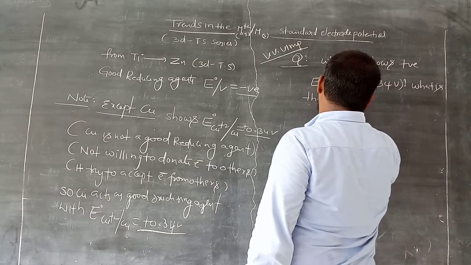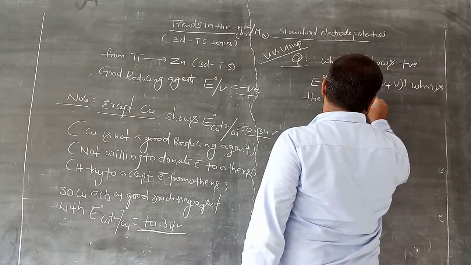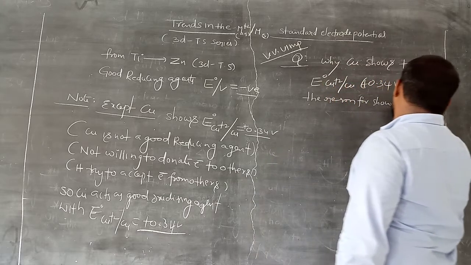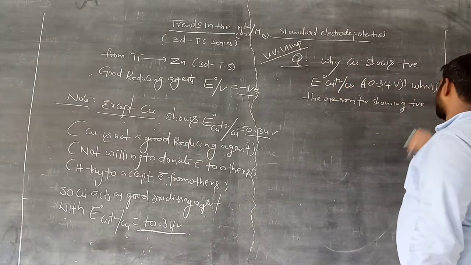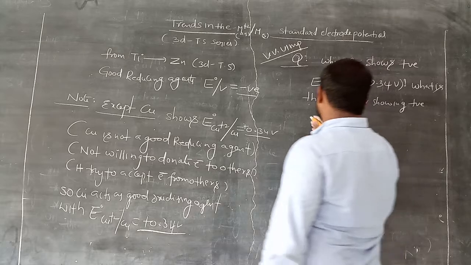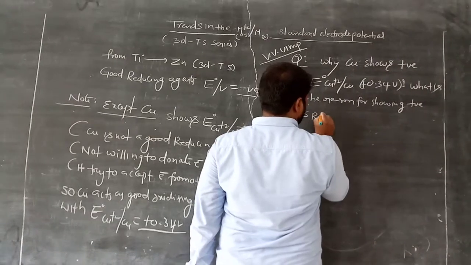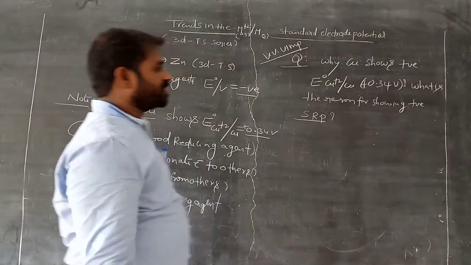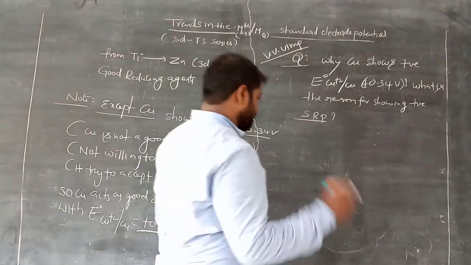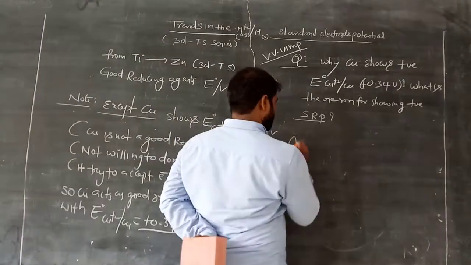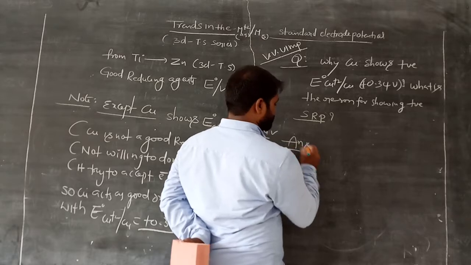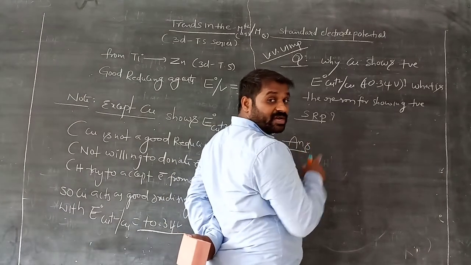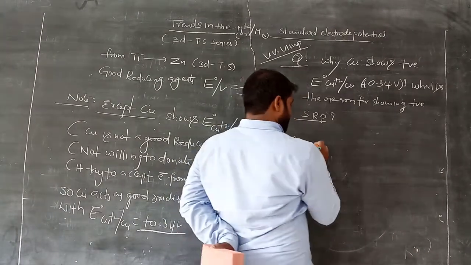What is the reason for showing positive standard reduction potential? Why does it show positive standard reduction potential? So let's see. This is a very important question. Remaining all are reducing agents.